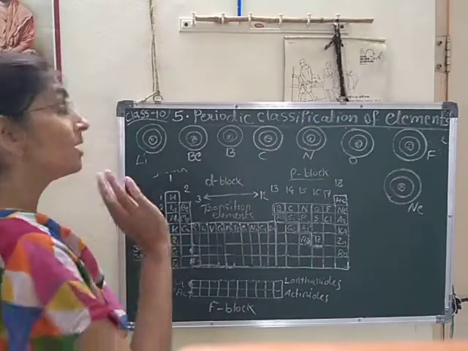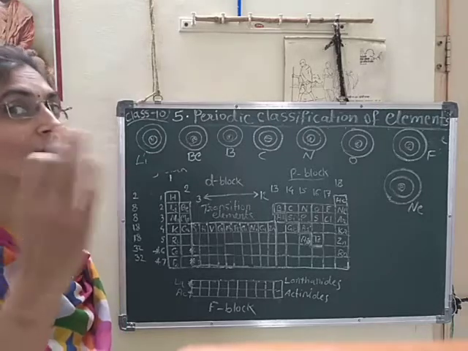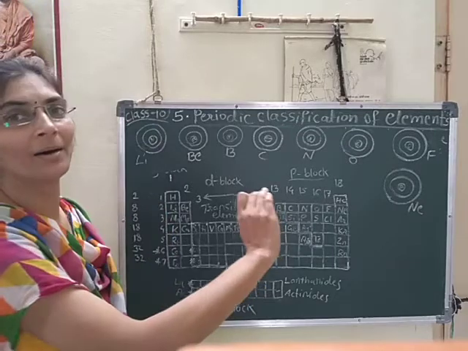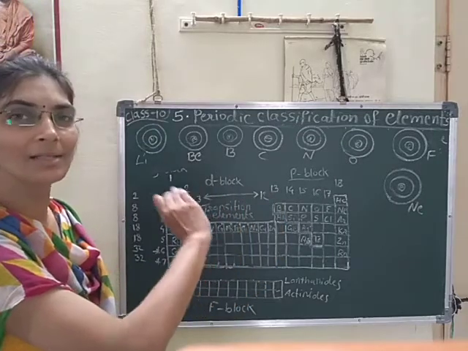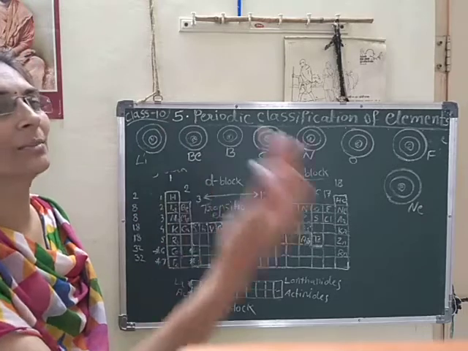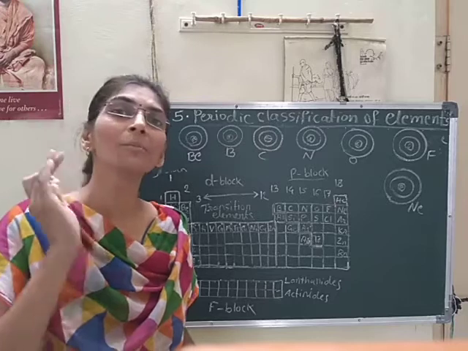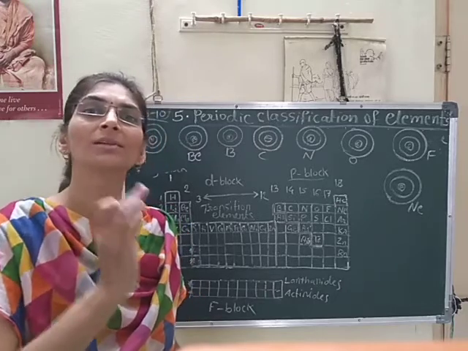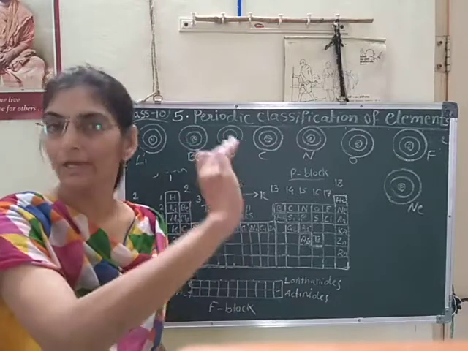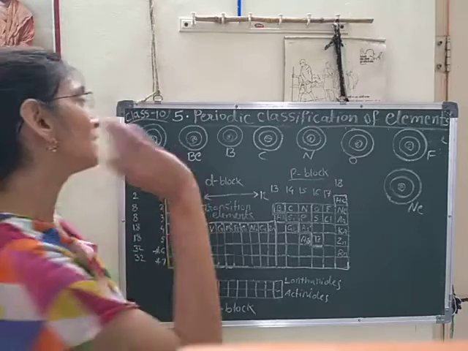But the electrons are in increasing order, as the atomic number increases. As electrons increase, the atomic number also increases, because atomic number is equal to the number of protons, and the number of protons is equal to the number of electrons.